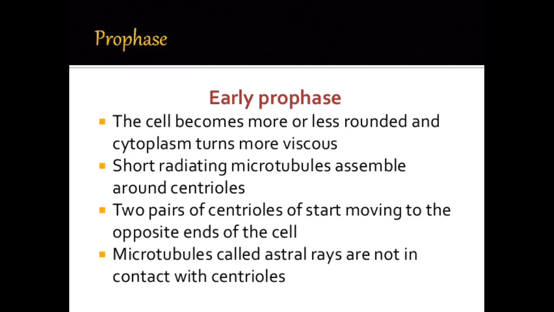First is the prophase, then metaphase, then anaphase and telophase, followed by cytokinesis. Prophase, early prophase. The cell becomes more or less rounded and the cytoplasm turns more viscous. Short radiating microtubules assemble around centrioles. Two pairs of centrioles start moving to the opposite ends of the cell. Microtubules called astral rays are formed around the centrioles.